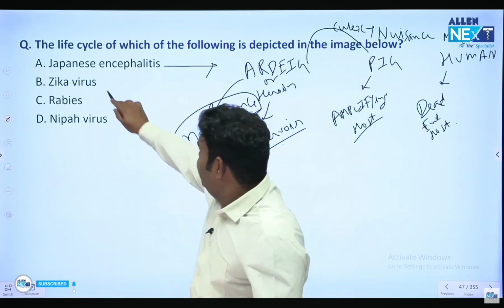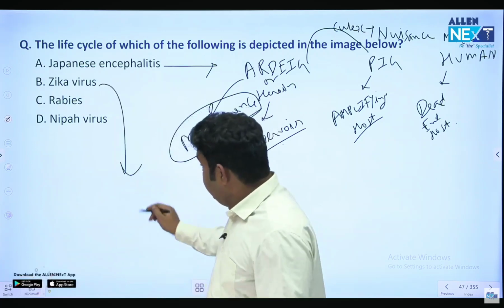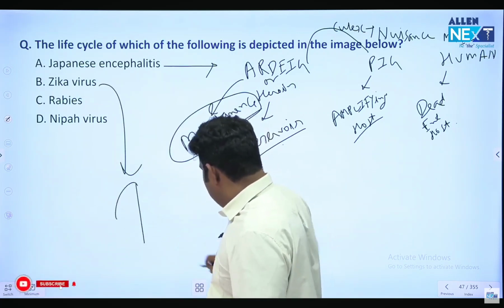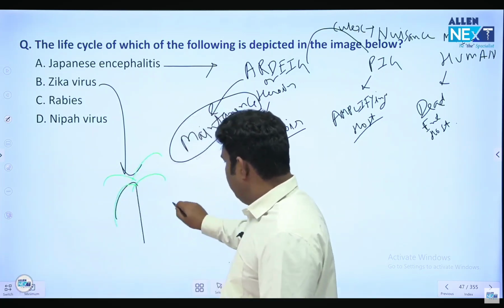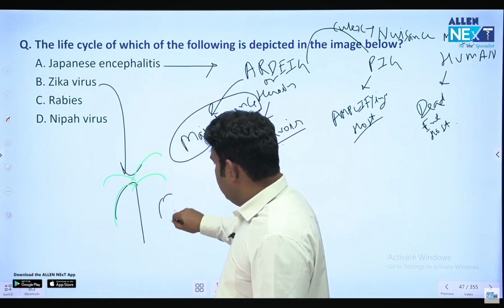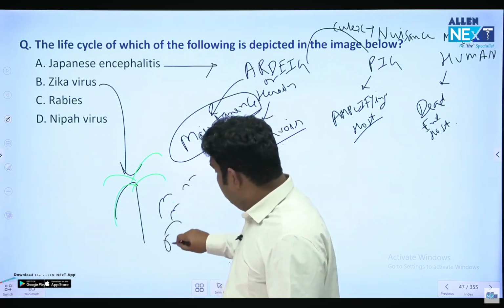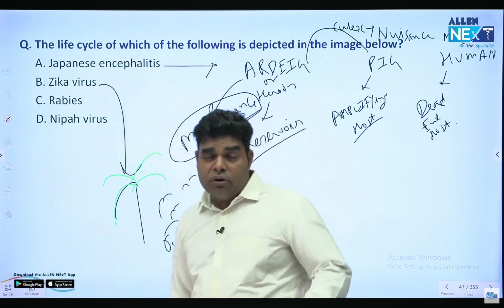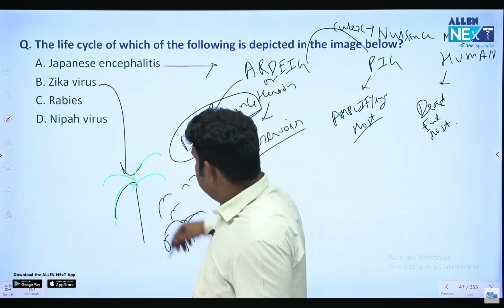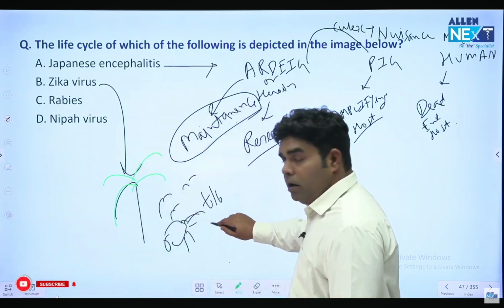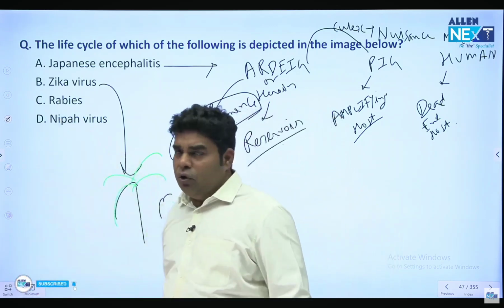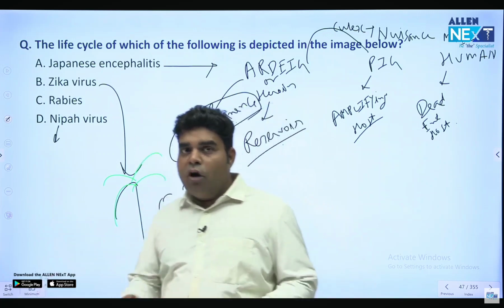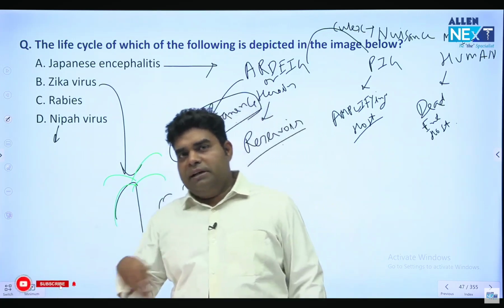In Zika virus life cycle, they will have an image of a date palm tree, and along that date palm tree there will be some birds, fruit bat, and there can be pig also around that. So that will be Zika virus, because Zika virus's origin is the fruit bat and it is transmitted by pig or date palm sap. In case of rabies, you all know the life cycle. Nipah life cycle starts from fruit bat and then respiratory route is the transmission way.